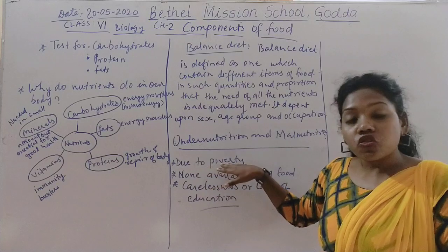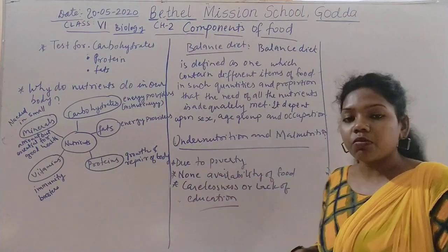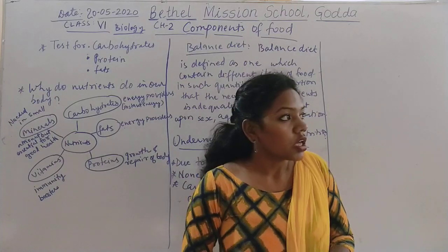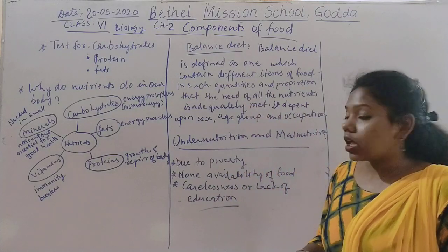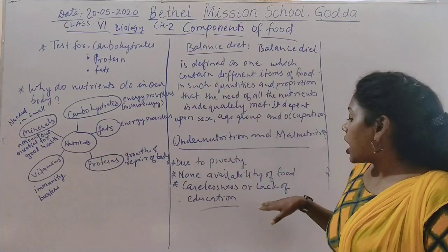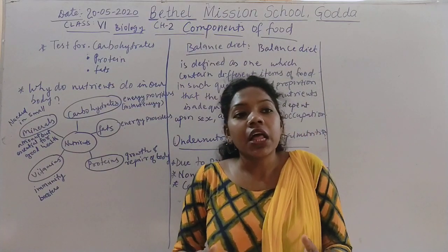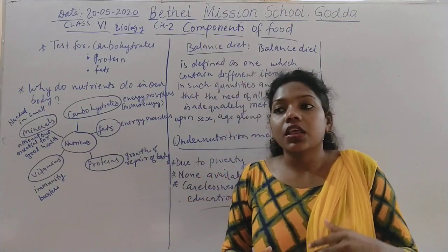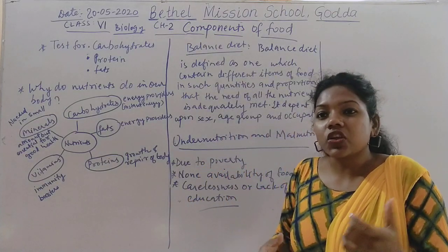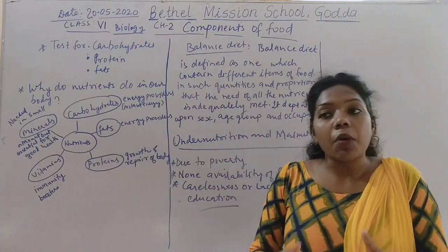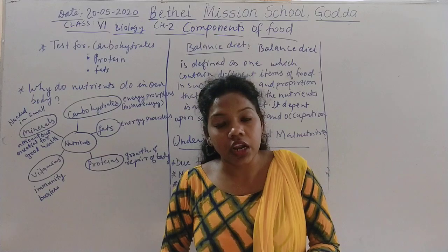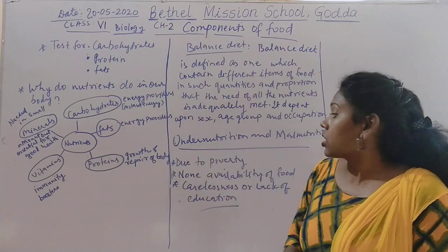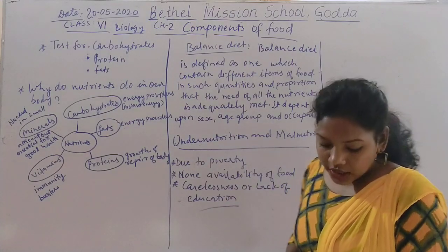So it can be due to poverty, non-availability of food. That means some people are so poor that they can't afford proper food. Yes or no? Due to unavailability of food. Another cause is carelessness and lack of education. People who do have availability carelessly, or due to lack of education, don't give proper nutrition or proper food to their own children who are growing. Due to that, this disease occurs in human beings. So this is how it happens.